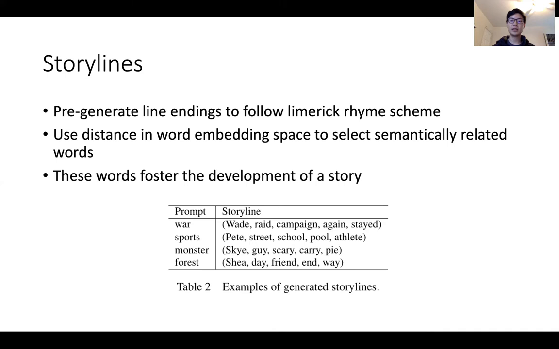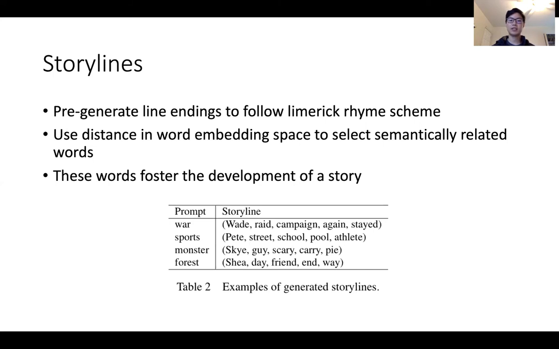Our storyline methodology seeks to pre-generate the line endings, which are then fed into our language model, and then the language model fills in the rest of the words. So the storyline method returns a set of 5 words, which correspond to the endings of each line of the limerick, and they must satisfy the limerick rhyming scheme. And we also try to encourage our model to pick words that are semantically related to the prompt word.